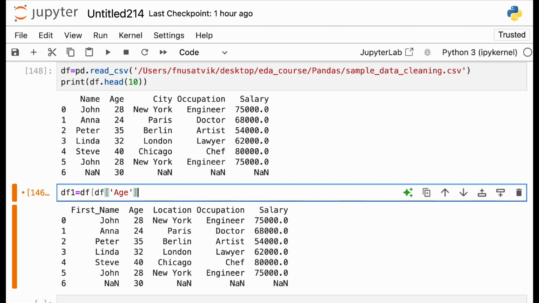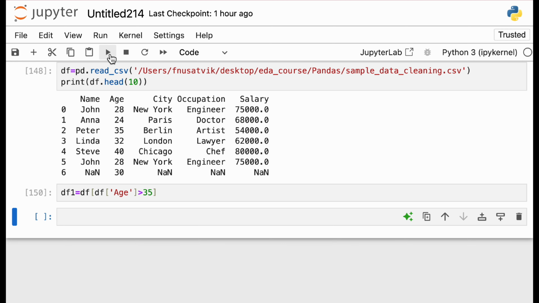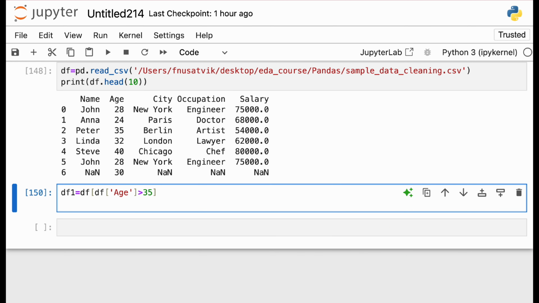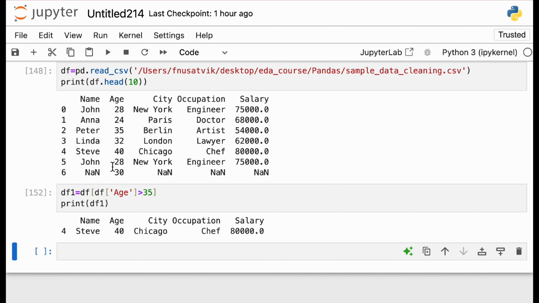Now this age has to be, let's say, greater than 35. Okay, and now you close it. So now you print df1. Okay, so you got only one person whose age is greater than 35, that is Steve.